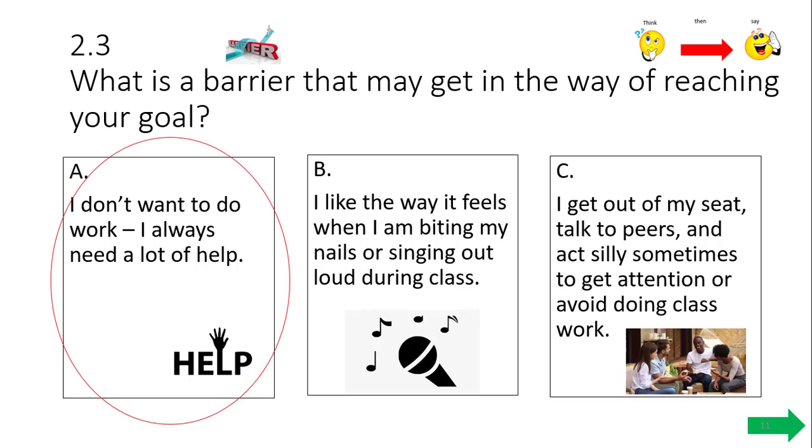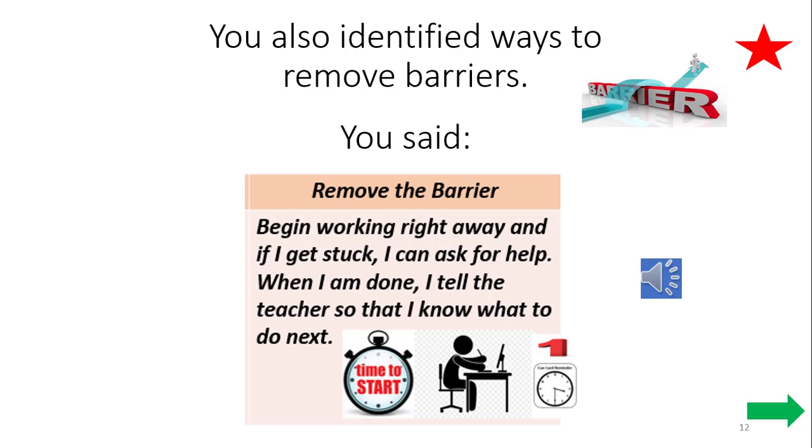Pointing to A, I don't want to do work. I always need a lot of help. This is a barrier that may get in the way of you actually sitting down and doing your work and working hard until the task is complete. You also identified some ways to remove the barriers. Here's an example of what you said.